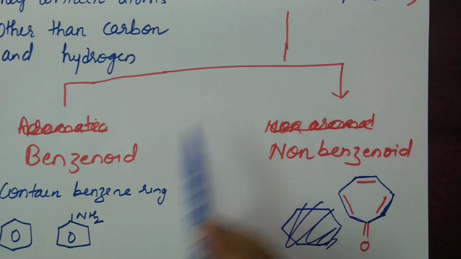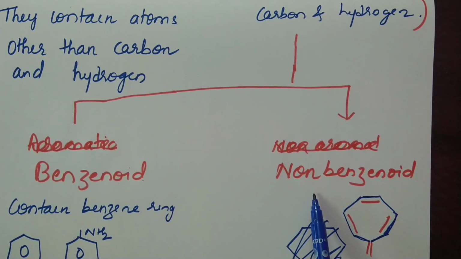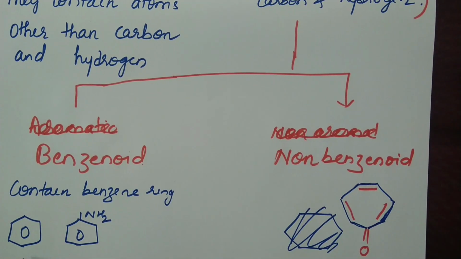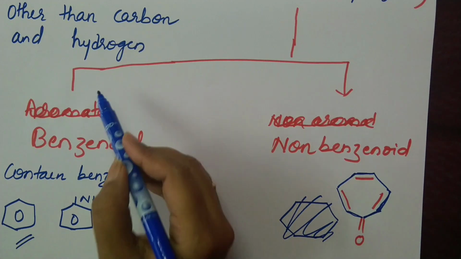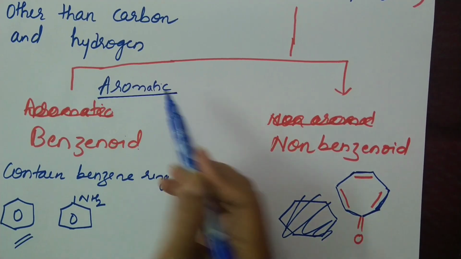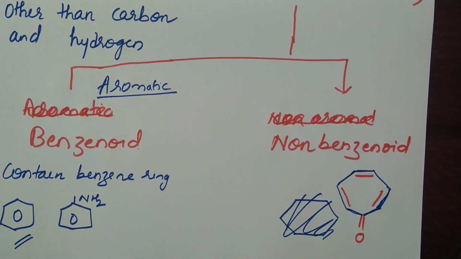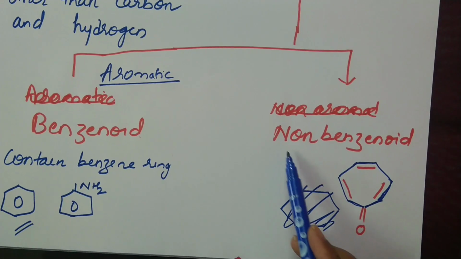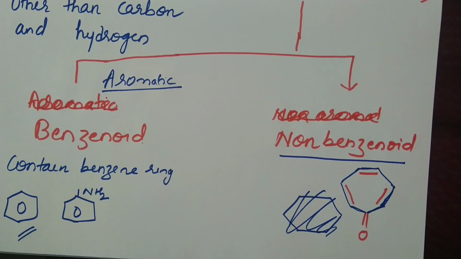Homocyclic compounds can further be classified into 2 types. Which are they? Benzenoid and non-benzenoid. Benzenoid compounds contain a benzene ring in them. They are also called aromatic compounds because they are sweet smelling compounds. In first PUC you are going to come across a new word called non-benzenoid.